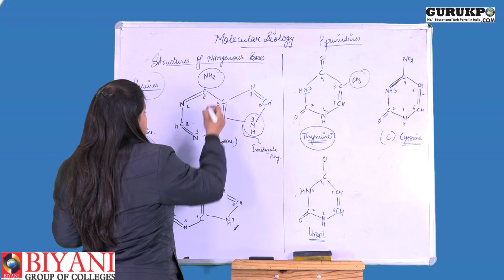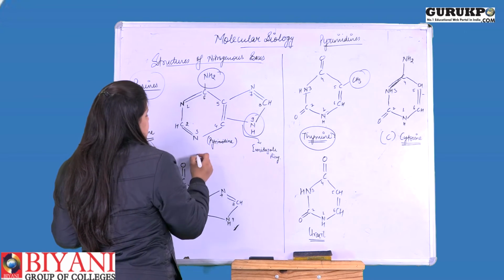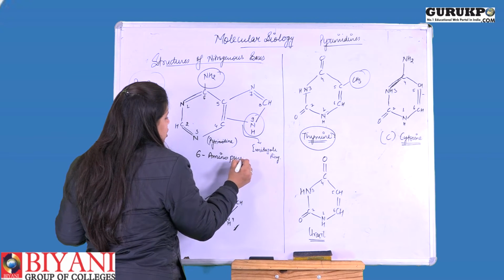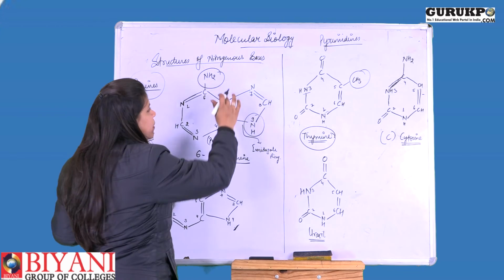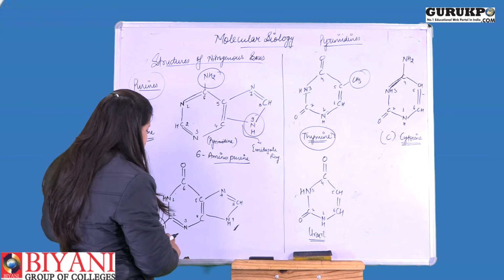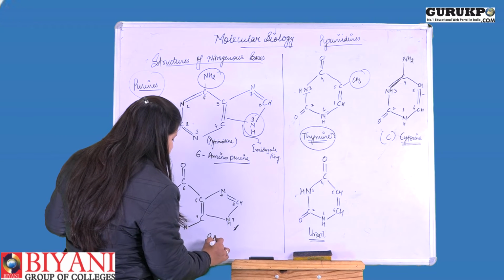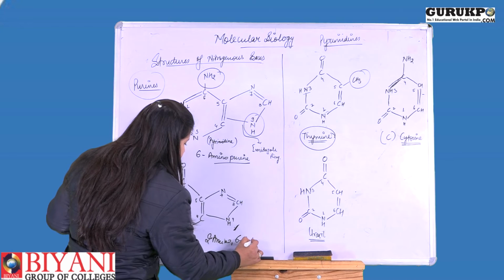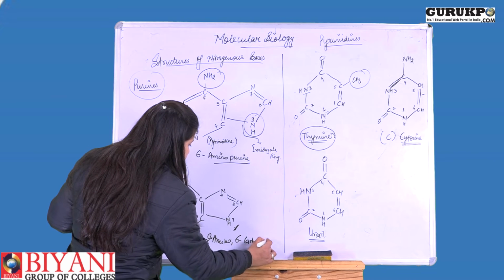Like adenine is also known as 6-aminopurine, because it has an amino group at the 6th position carbon. Similarly, guanine is known as 2-amino 6-carboxyl purine.